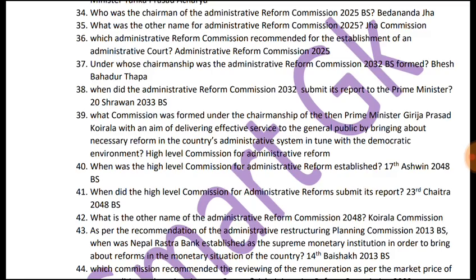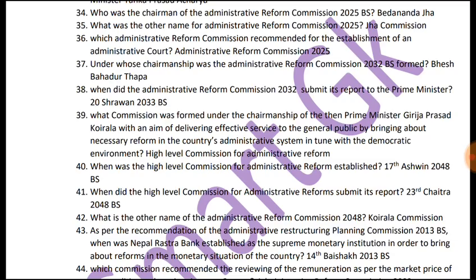36th question is, which Administrative Reform Commission recommended the establishment of an administrative court? It was the Administrative Reform Commission 2025. 37th question is, under whose chairmanship was the Administrative Reform Commission 2032 BS formed? It was under Bhesh Bahadur Thapa.